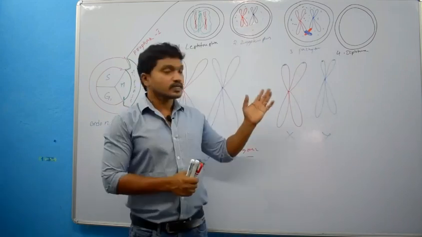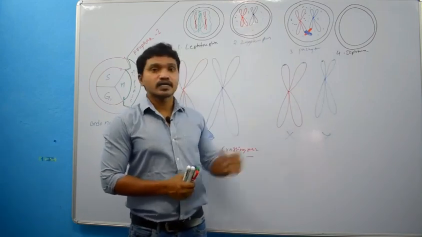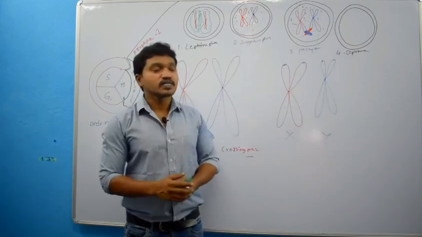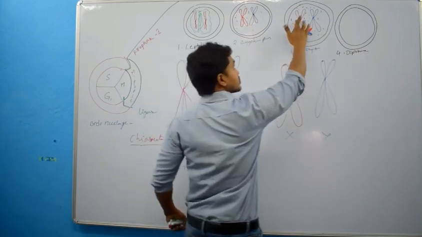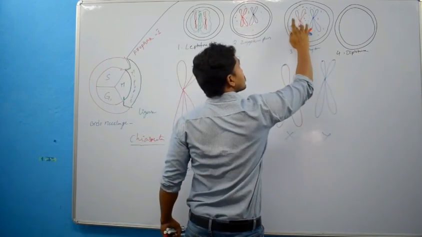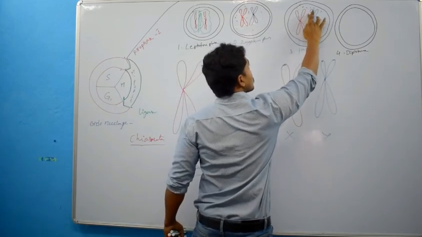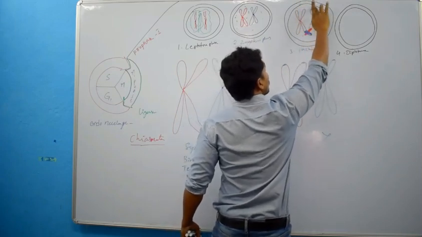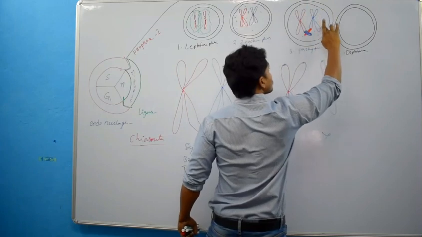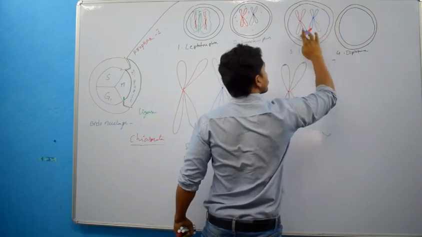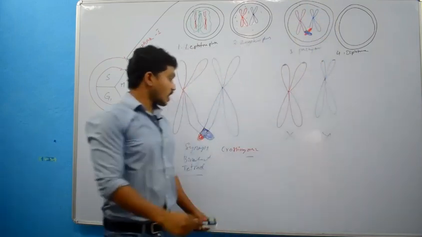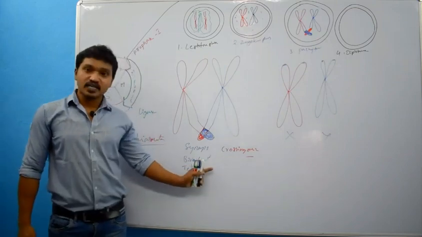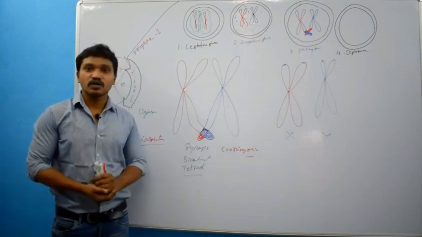In diplotene phase, there will be degradation of synaptonemal protein complex. Because of this degradation of synaptonemal protein complex, we can observe this chiasmata and crossing over very clearly.